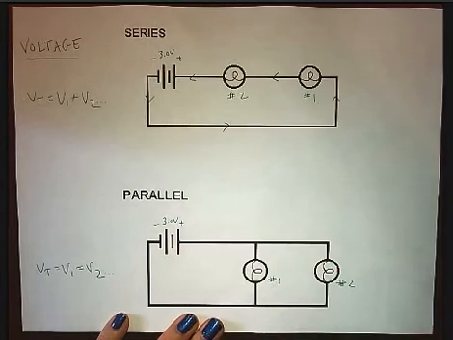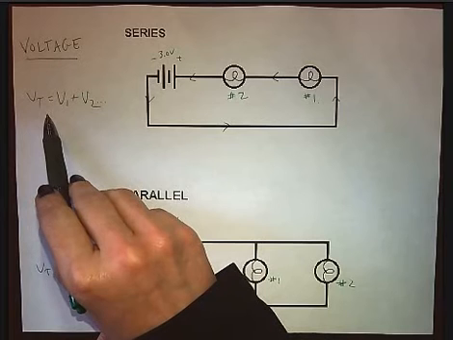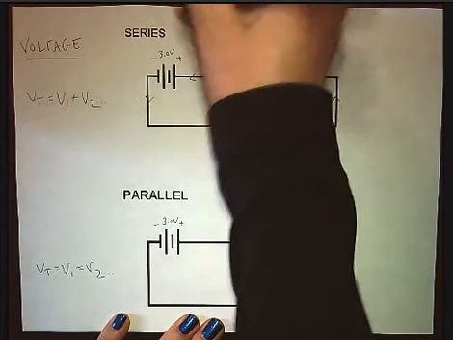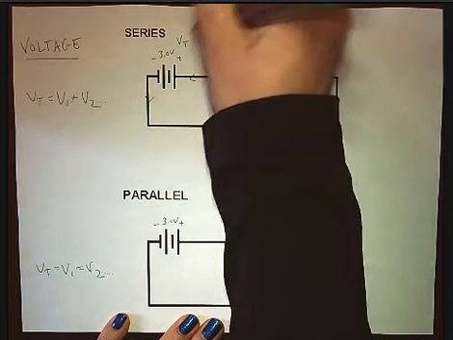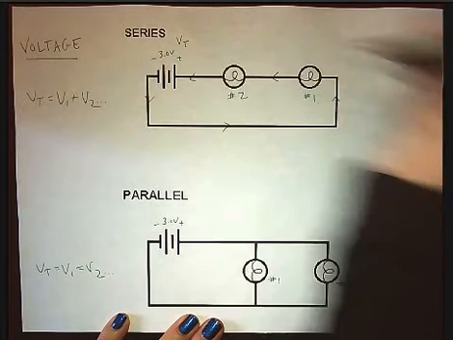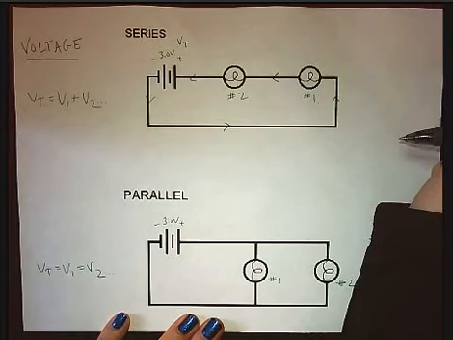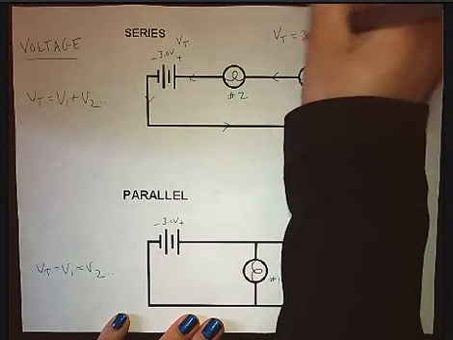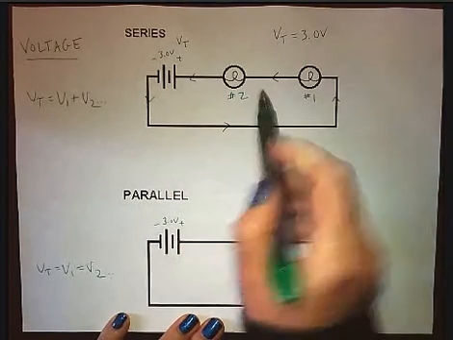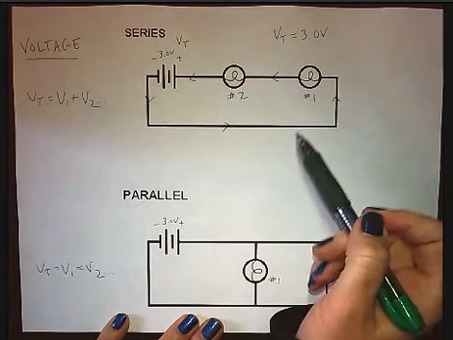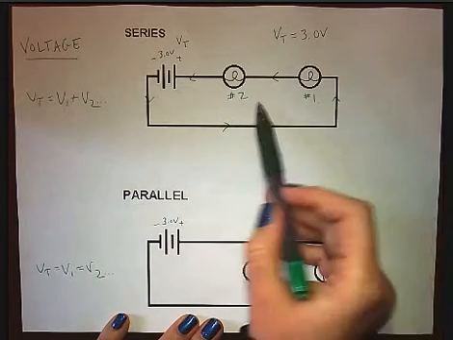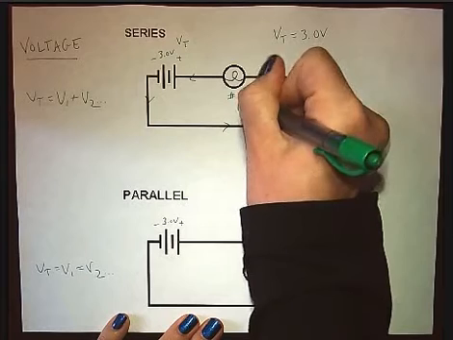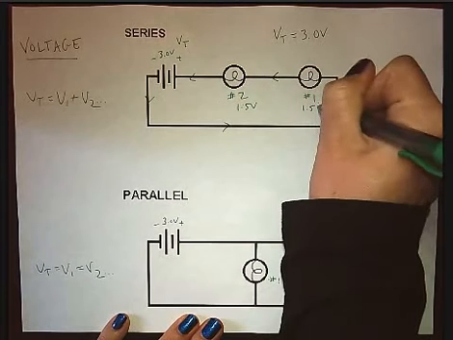Now, according to these equations, the V total is here. All right, so that's the whole total amount of voltage coming through this circuit and this circuit as well. So V total equals 3 volts. Now, according to this, it is shared within this series circuit. So this one will only get 1.5 volts, and this one will get 1.5 volts.